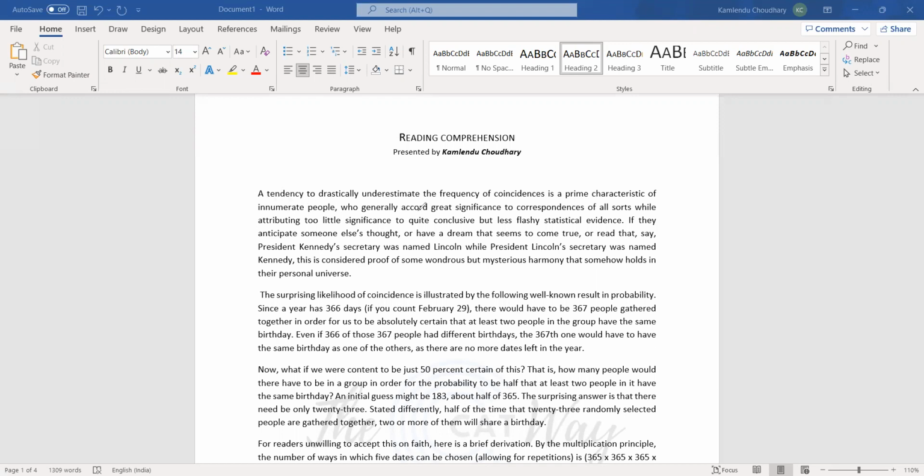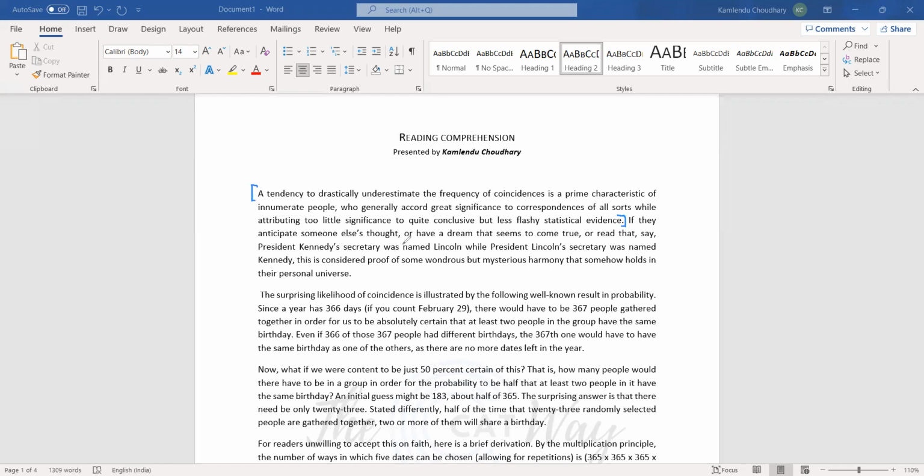A tendency to drastically underestimate the frequency of coincidence is a prime characteristic of innumerate people who generally accord great significance to correspondence of all sorts while attributing too little significance to quite conclusive but less flashy statistical evidence. So this is the general statement that we would follow. We would keep on finding other general statements also.